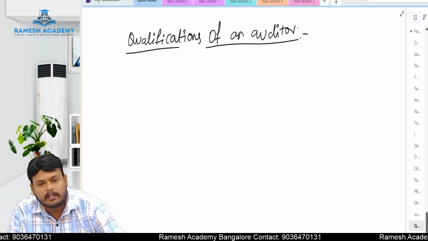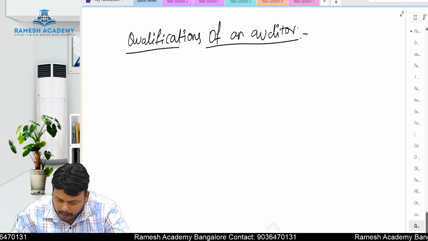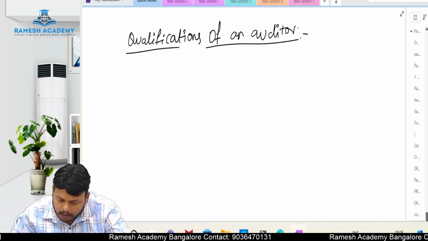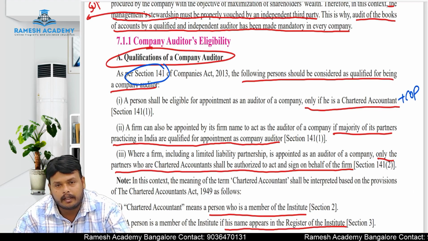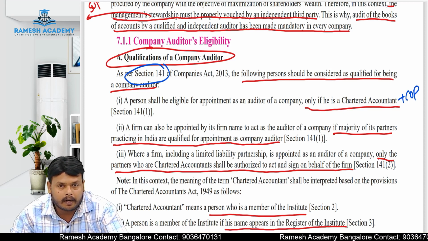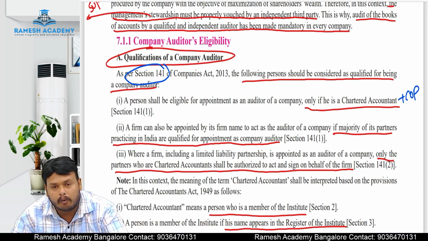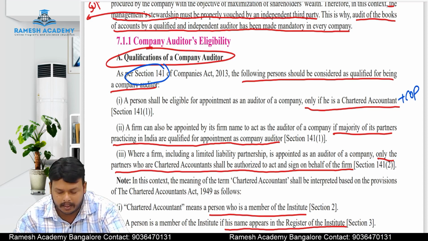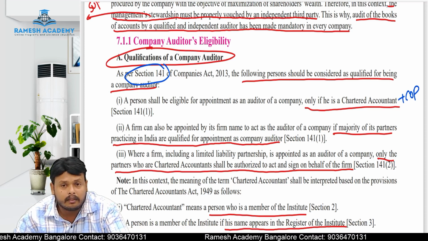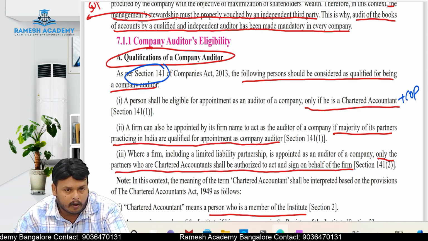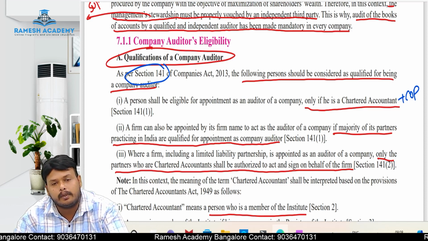So what are the qualifications of an auditor? What is the first point we have seen? A person shall be eligible for appointment as an auditor of a company only if he is a chartered accountant plus holding a certificate of practice. Only a qualified chartered accountant will be eligible to audit.